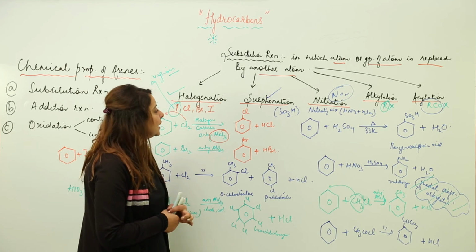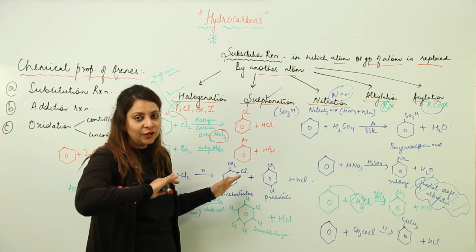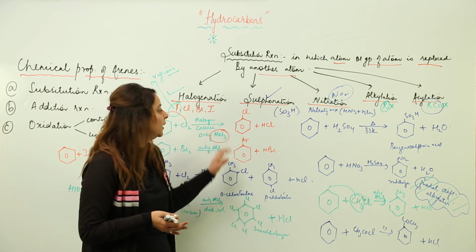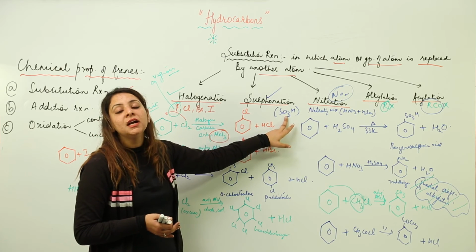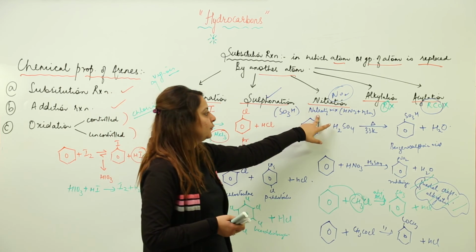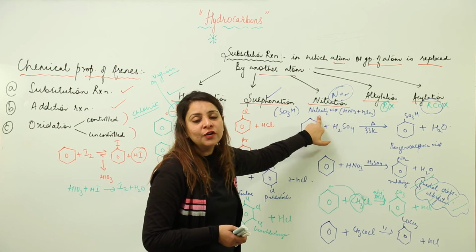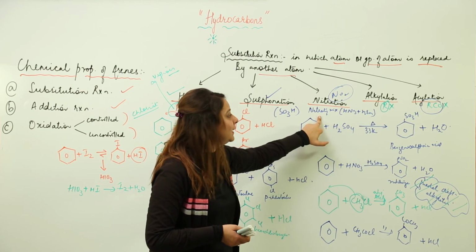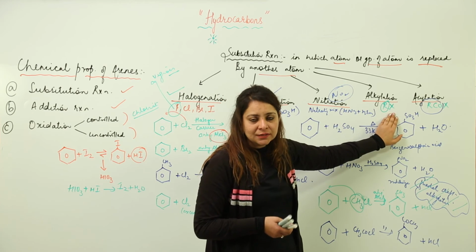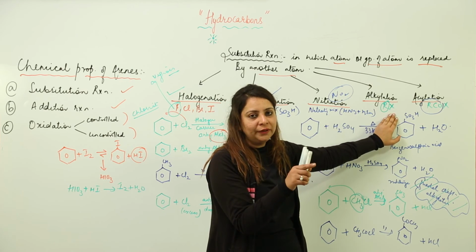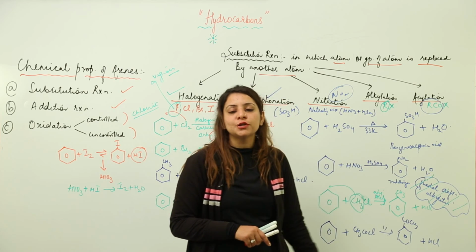I think you got it, that when you are trying to substitute hydrogen by halogen, it is halogenation. When by a sulfonic group, it is sulfonation, and you do it by adding H2SO4. For nitration, the NO2 group gets attached, and you need to add the nitrating mixture, which is a mixture of HNO3 and concentrated sulfuric acid. In Friedel-Crafts alkylation, we need to add RX, and the alkyl group gets attached to benzene, and in Friedel-Crafts acylation, the RCO group gets attached to the benzene ring.